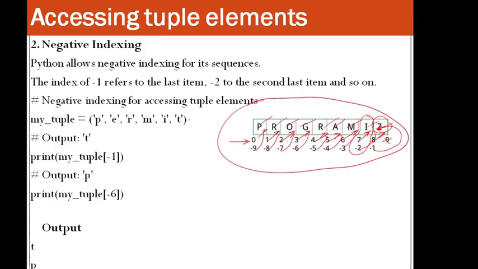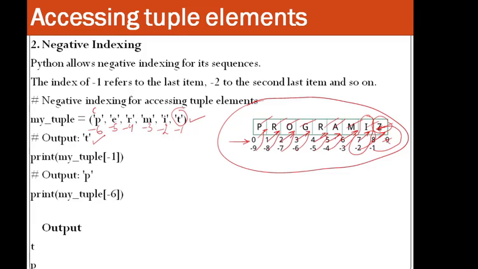Suppose this is the example they have taken, in which you want to take the output t. So t is the last element, so you will have the index as minus 1, because this is minus 1, this is minus 2, minus 3, minus 4, minus 5, and minus 6.